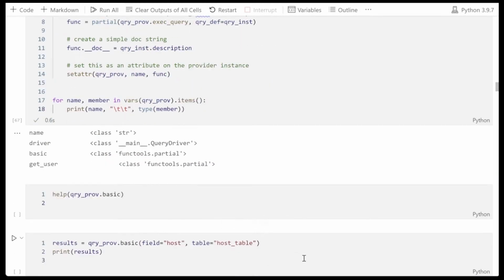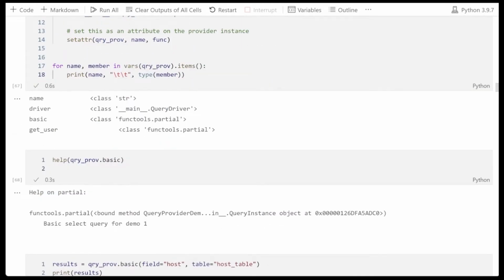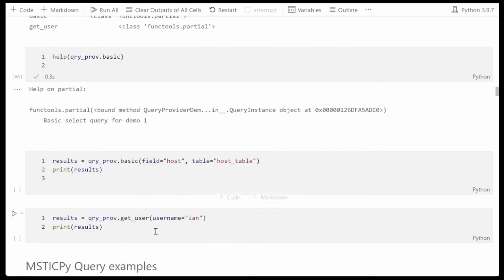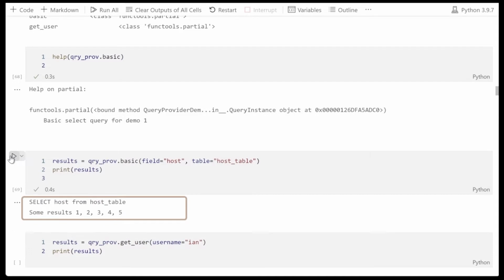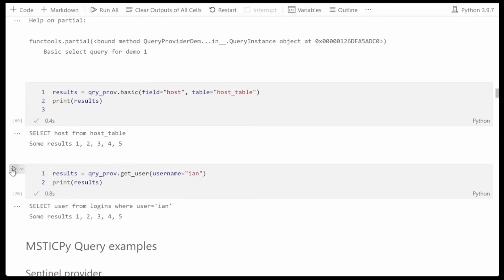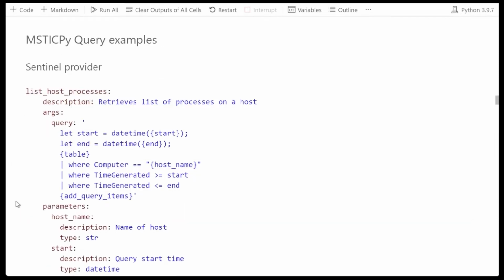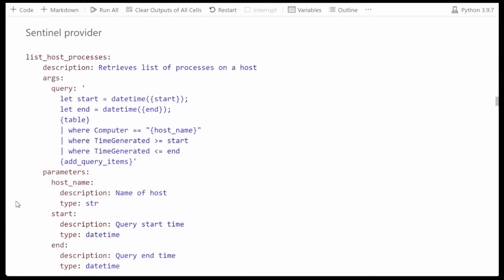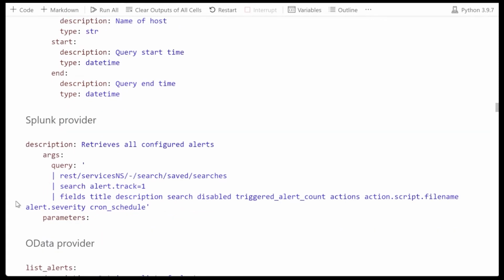We can check, does our help work? Not very pretty, but we have the description that we defined in the function definition. Do they work? Yep, we can see the parameters, host and host table substituted, and the fake results. And for the other query, same thing, where username equals Ian. This is what our query examples look like. Some other examples of Splunk and OData providers.